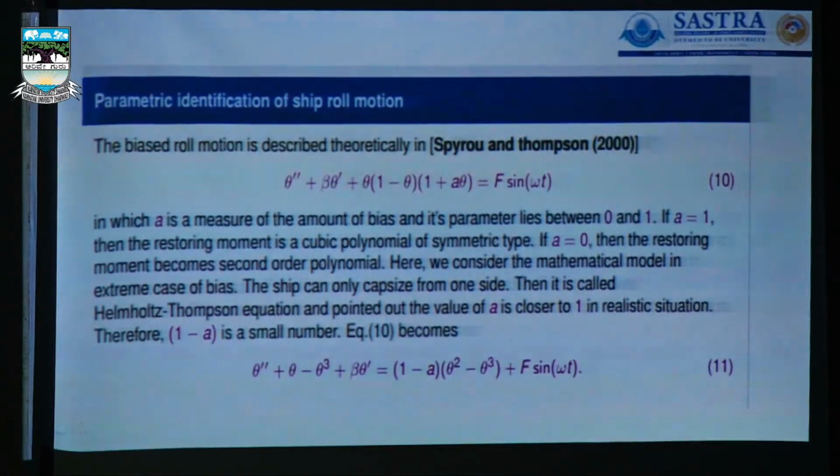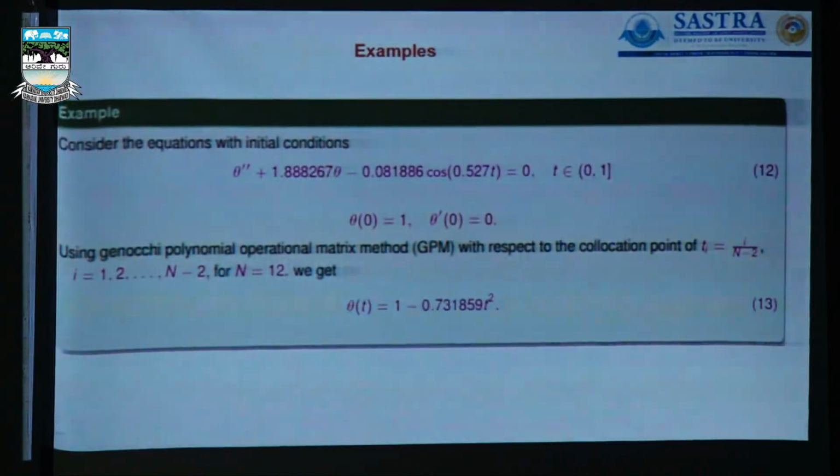This particular model was suggested by Spyrou and Thompson in the year 2000. A is a measure of the amount of bias, and its parameter lies between 0 and 1. If A is equal to 1, then the restoring moment is a cubic polynomial of symmetric type. Similarly, if A is 0, the restoring moment becomes a second order polynomial. Several such cases have been quoted, and the corresponding model has been constructed. And then this is the appropriate model with respect to real-time data.